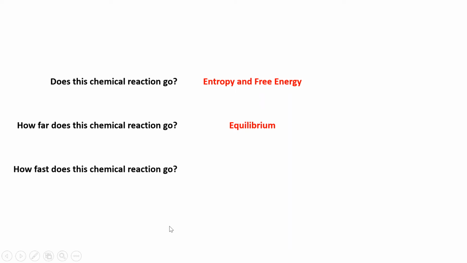And lastly, how fast does this chemical reaction go? Once we mix the chemicals, do we have to wait 20 minutes? Do we have to wait 3 days? Do we have to wait 3 weeks? There are chemical reactions that take all of those lengths of time. How fast a chemical reaction goes is really useful information, no matter what area of chemistry or how you're using chemistry. And so we're going to look at reaction rates. We're going to calculate a whole bunch of reaction rates. We're going to interpret a whole bunch of reaction rates. We're going to spend some time on this.